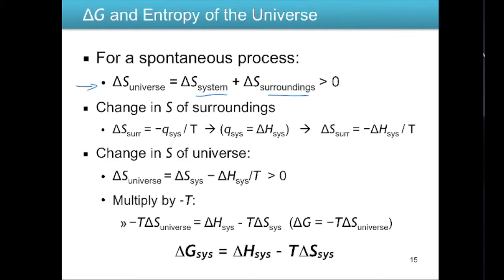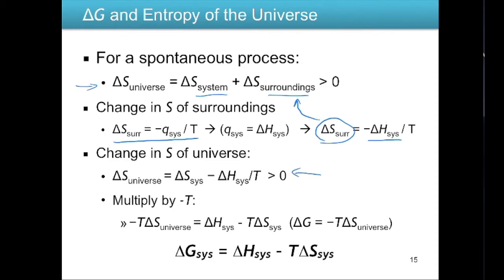Now here's this equation again. Delta S of the surroundings equals negative Q of the system divided by the temperature. And again, Q system equals delta H system. So what we can do is substitute delta H for Q, and then substitute this new delta S surroundings for that delta S surroundings in the second law of thermodynamics. And that gives us our new equation down here.